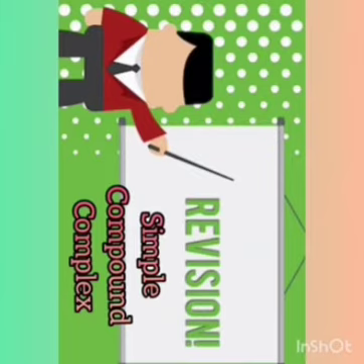Some of the subordinating conjunctions are after, though, although, even though, because, before, if, since, unless, until, when, whenever, where, whereas, whether.